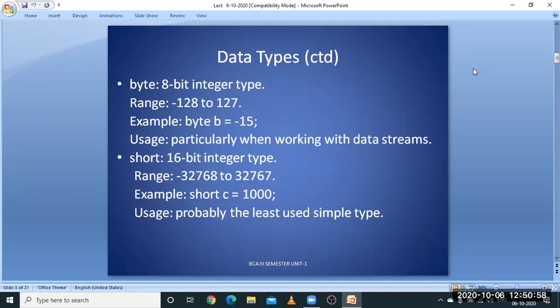Next, we are individually checking all the data types. First one is byte, an 8-bit integer type. It ranges from -128 to 127. Particularly it can be used when working with data streams. Working with data streams is nothing but when you are accessing input output streams, then this type of data is used.